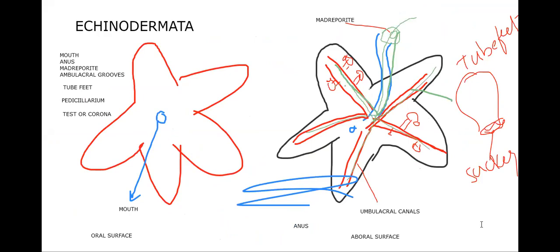Now we'll go with the classification of phylum Echinodermata. Before we go to the classification, let me write examples of each. Here we have the class Crinoidea, which belongs to the subphylum Pelmatozoa.